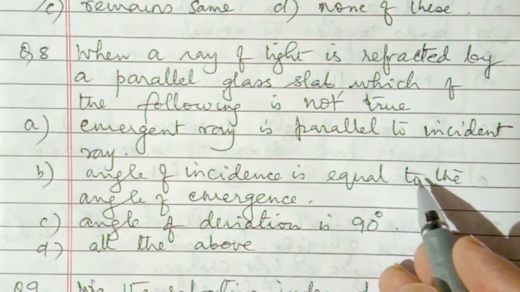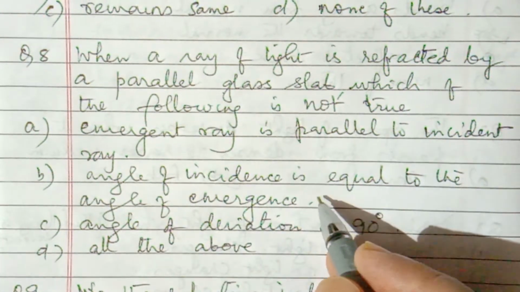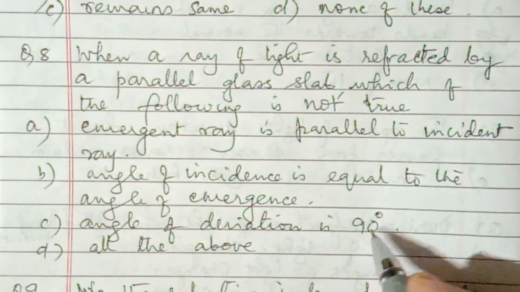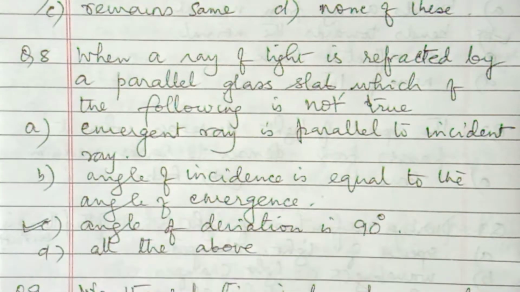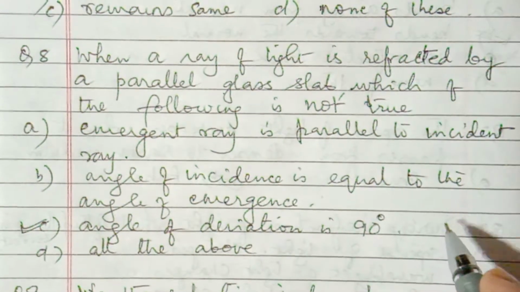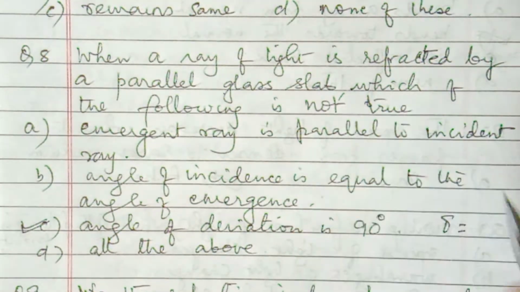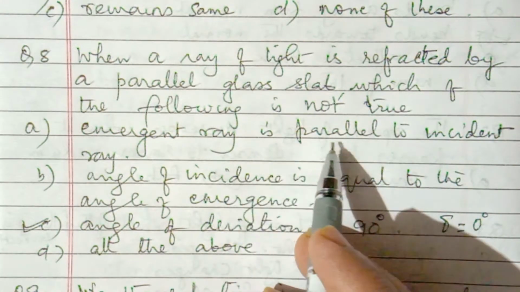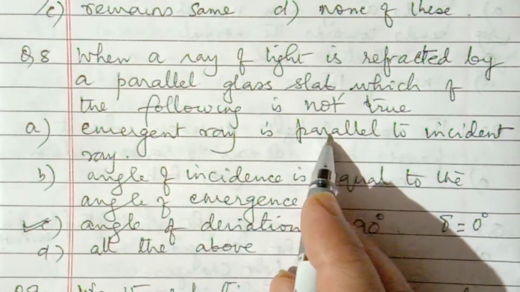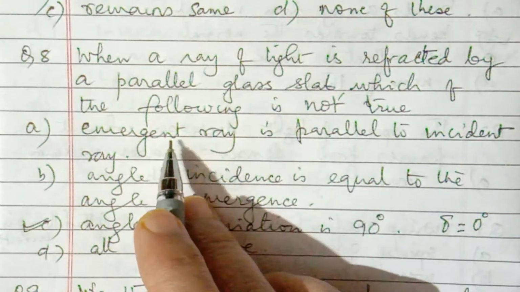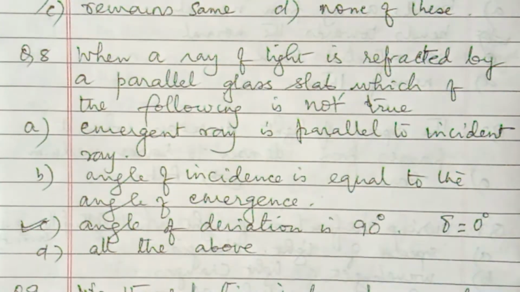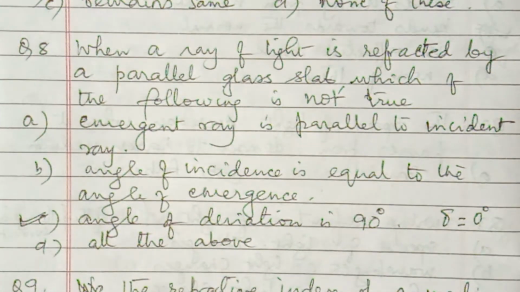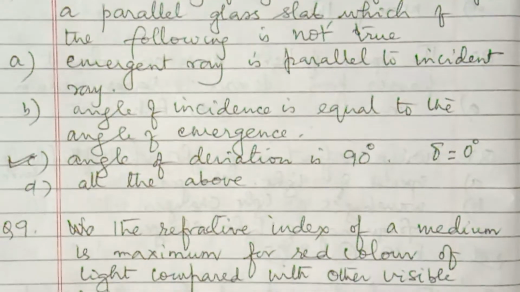Angle of incidence is equal to angle of emergence, this is also okay, and angle of deviation is 90 degree, so this is the answer, this is false. The angle of deviation produced by a parallel glass slab is 0 degree, because emergent ray and incident ray are parallel, and the angle between emergent ray and incident ray is the angle of deviation, so it is 0 degree, but it's given 90 degree, so this is not true for the glass slab.